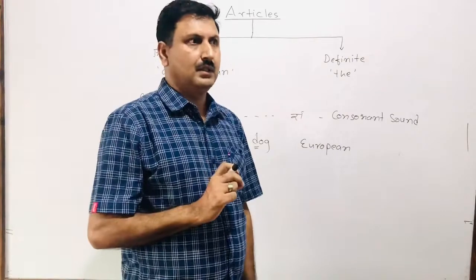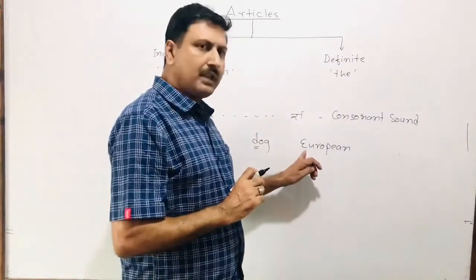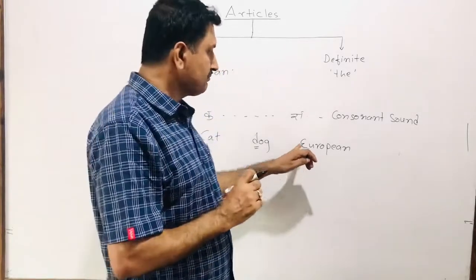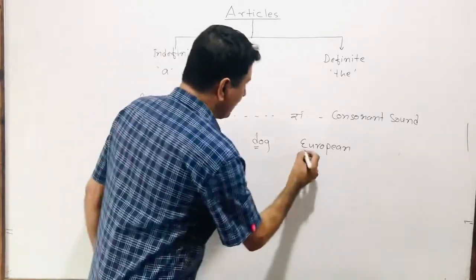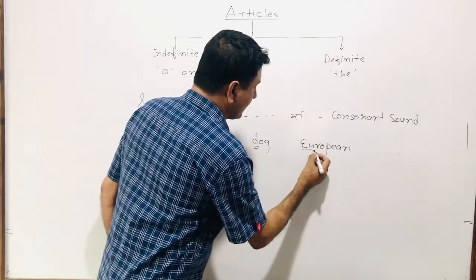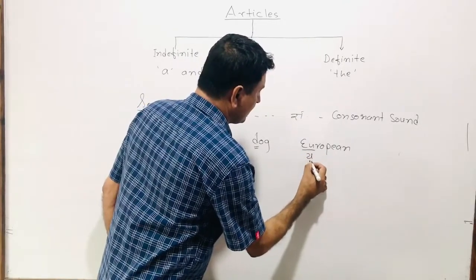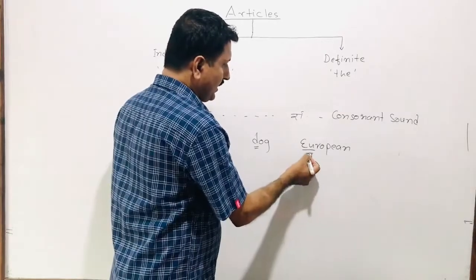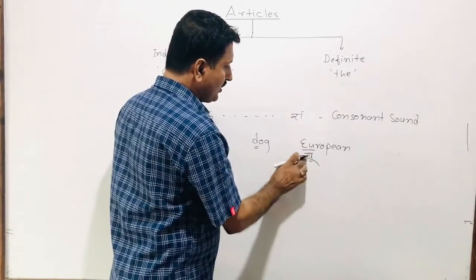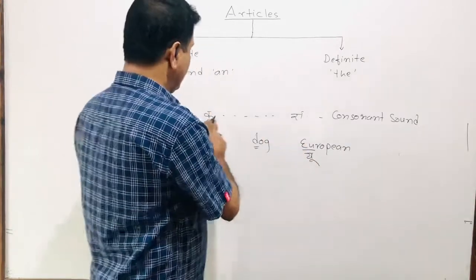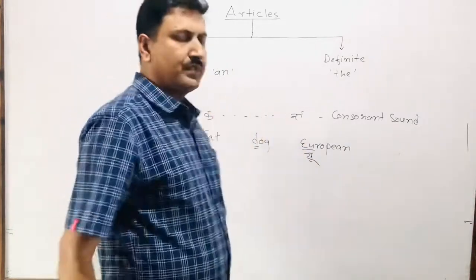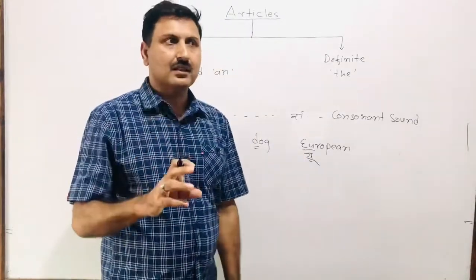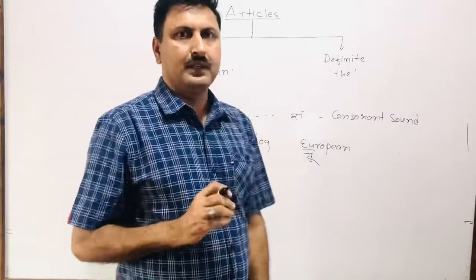The word begins with letter E. This is a vowel letter, but this has consonant sound. Its initial pronunciation is "yaw". This yaw is a letter that belongs to Ka to Gya. So European is a word that has initial consonant sound.